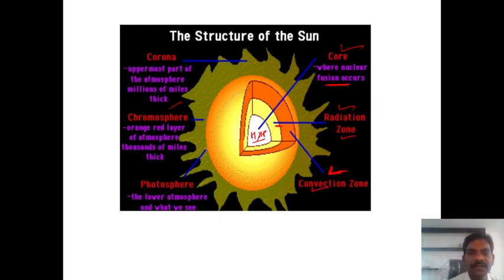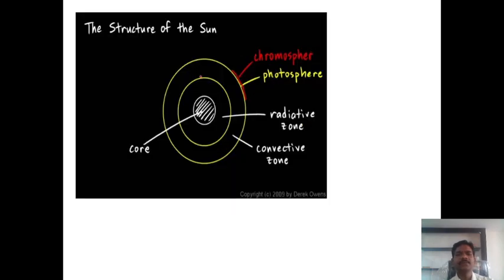Then after that, this layer is the photosphere, the lower atmosphere, what we see here. Then another is the chromosphere, the orange and red atmosphere, thousands of miles thick. So this is the simple structure of the sun. This is the introduction part. In this diagram, this is the core, this portion is the radiating zone, and then after the radiating zone, how heat is transferred: the convecting zone.